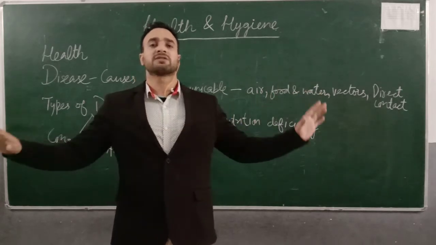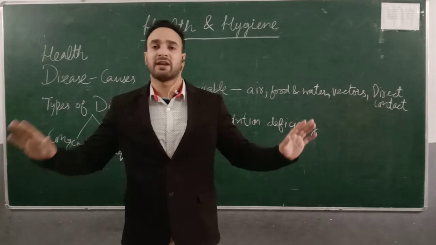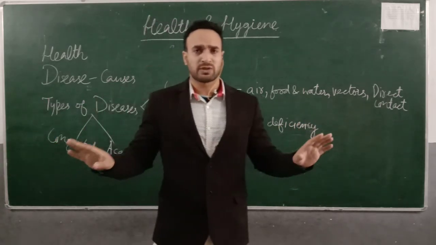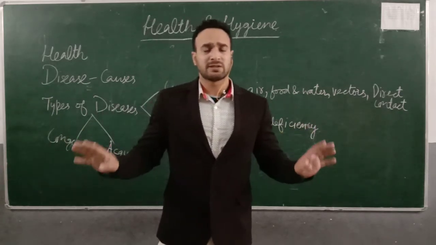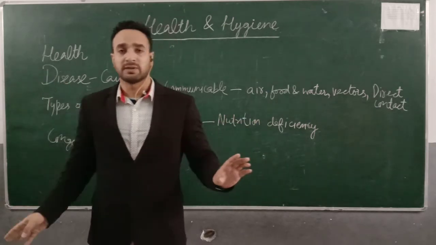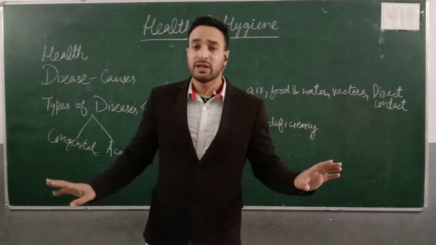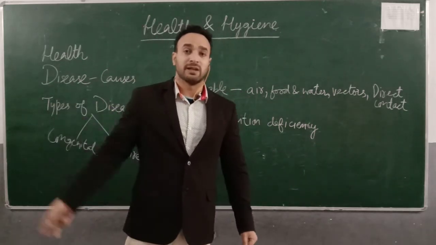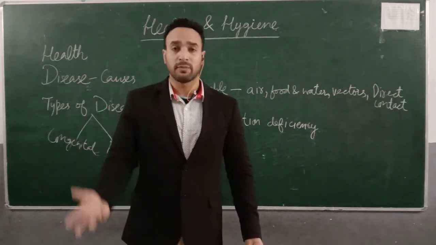No matter how many congenital diseases there are in the world, which include thalassemia, night blindness, color blindness, hemophilia, or any syndrome, Down syndrome, which were present during birth, these diseases will not get transferred from an infected person to a healthy person. They are called non-communicable diseases. It includes nutritional deficiency diseases as well. Deficiency diseases are non-communicable diseases.